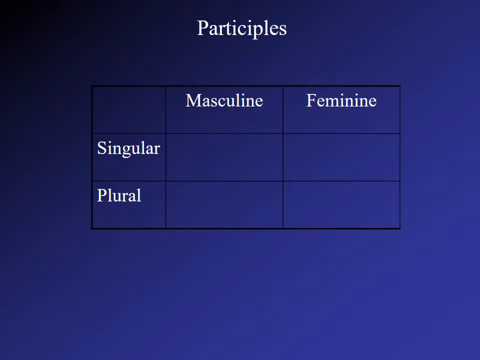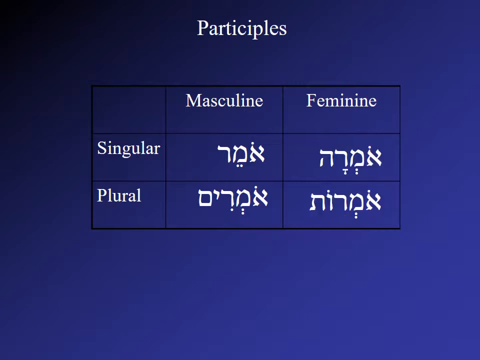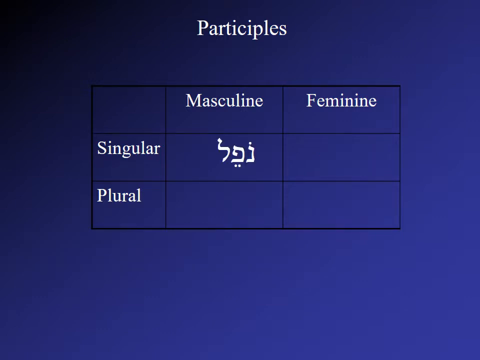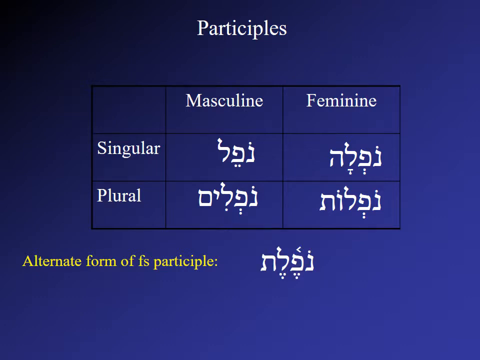Alright, so let's look at a couple of other examples. So amar, the masculine participle, omer, omrim, feminine, omra, omerot. The alternative form, omeret. Nofel, noflim, nofla, nofelot. And of course, nofelet. So this is how the participle works for strong roots. In the case of the participle, there's almost nothing irregular. There's hardly any roots that are irregular in the participle.